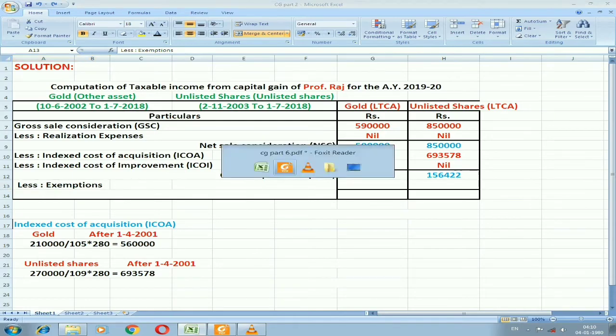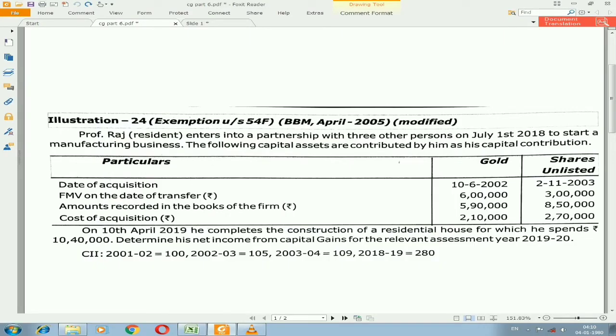Next, we are required with exemption. First, let us check whether the new investment which is made by the assessee or not. As you can see in the adjustment, on 10th April 2019, he completes the construction of residential house for which he spends rupees 10,40,000. As well as we have two assets, gold and unlisted shares, and they have not said for which capital asset this exemption will be applicable. As we are having two assets, the investment will be applicable for both the assets. So first let us check whether that asset will qualify for exemption. One by one we'll check for gold as well as unlisted shares.